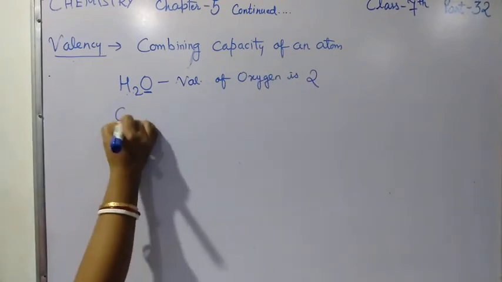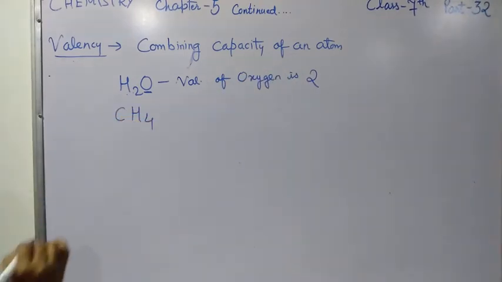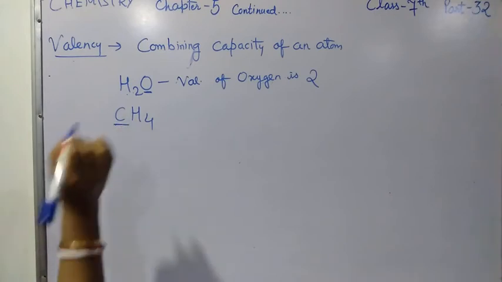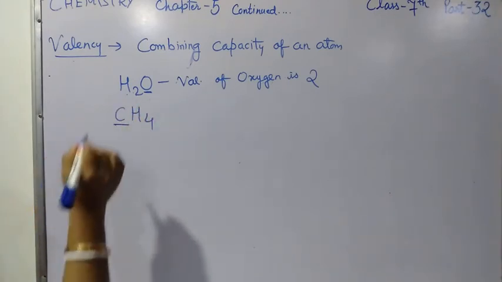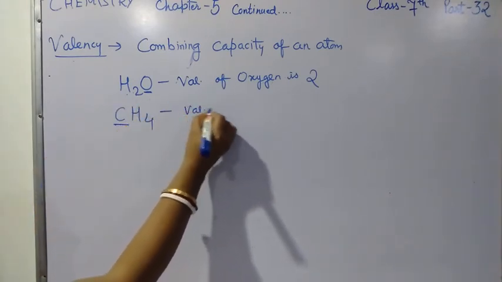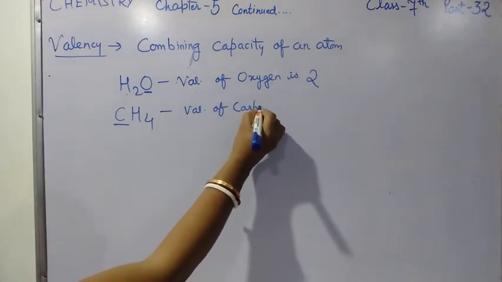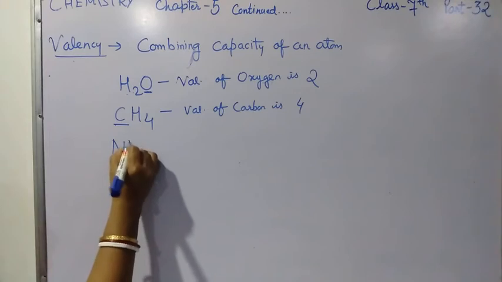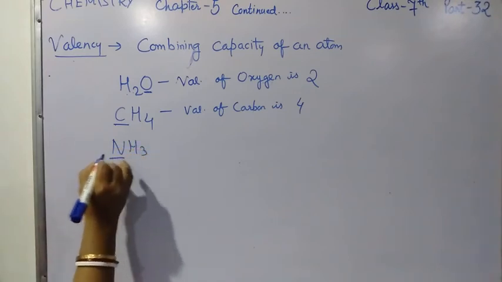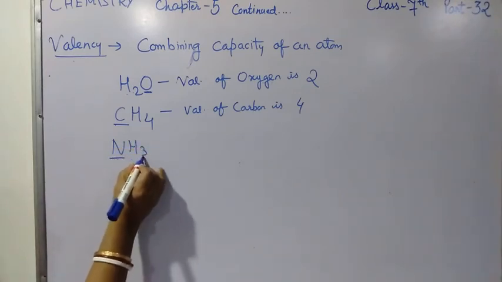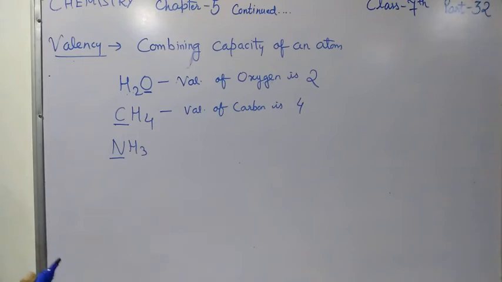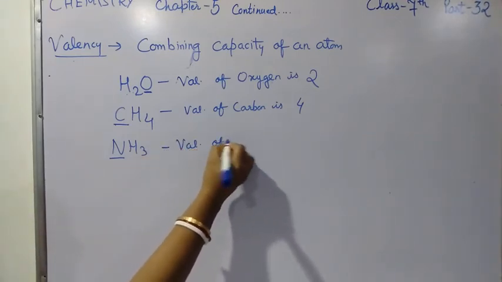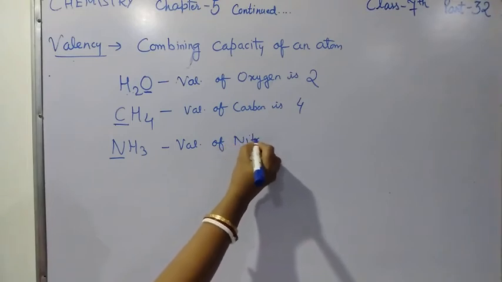One more example you can see, CH4. In this you can see one atom of carbon is combining with 4 atoms of hydrogen to make methane. So that is why the valency of carbon is 4. One more example, ammonia. One atom of nitrogen is combining with 3 atoms of hydrogen. So what will be the valency of this nitrogen? Yes, it is 3.